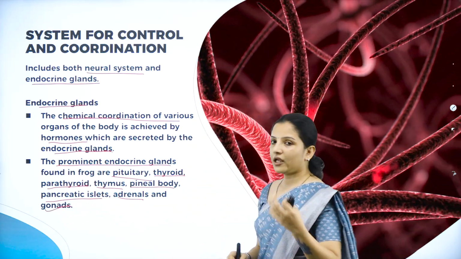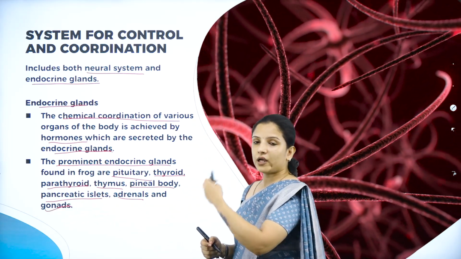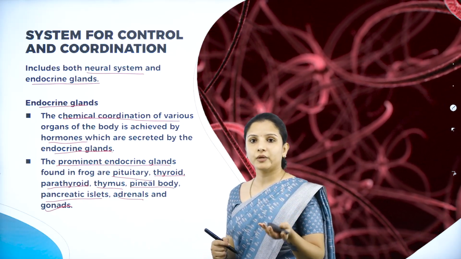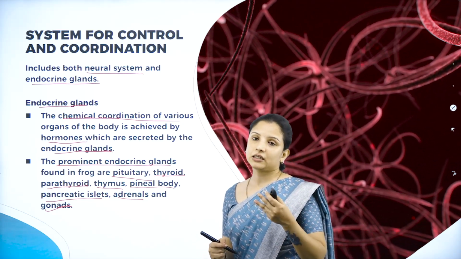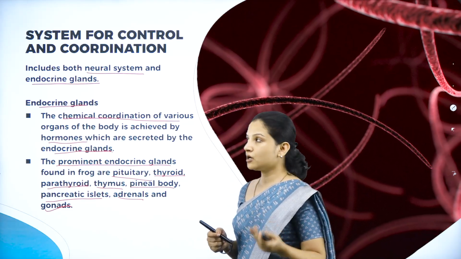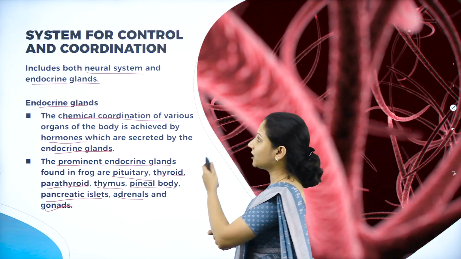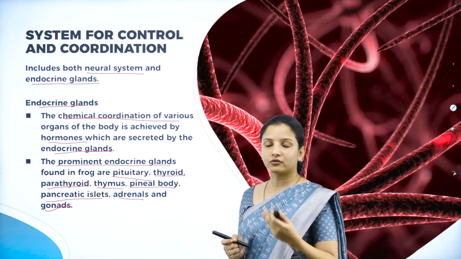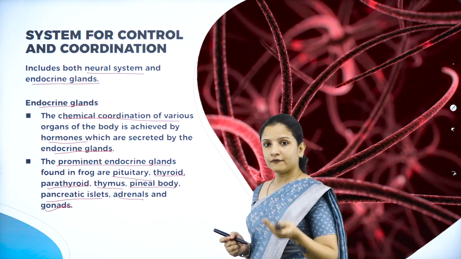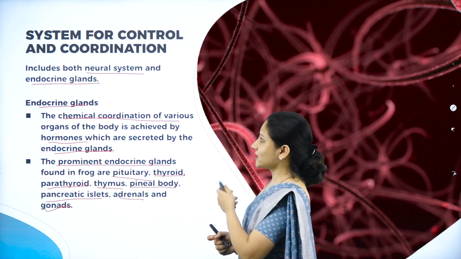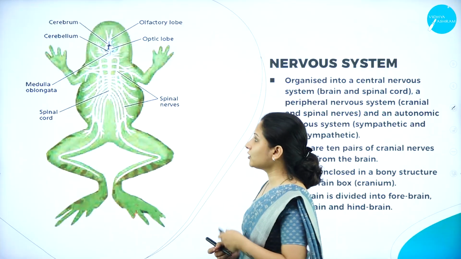So therefore various organs secrete various related endocrine glands which help it in performing various functions that are needed for the daily activities of the frog. So this is about the endocrine glands, which is a part of the system for control and coordination in case of the frog. Now all these endocrine glands have been covered. Now we shall see how the neural system in a frog works.